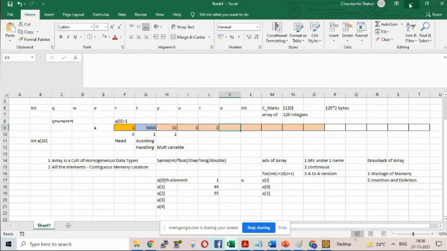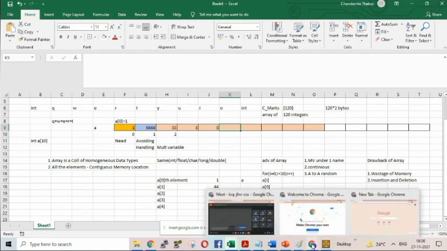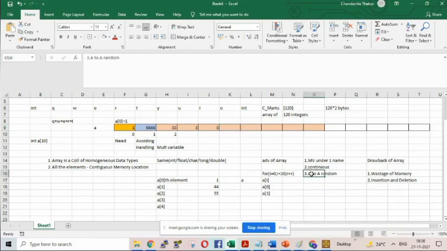Yes, ma'am. Random access, if you say once again? What I told is, when you are accessing a memory location, access is random. Access is random means what? Access to the array is random means, suppose this is the 10th location of the array.